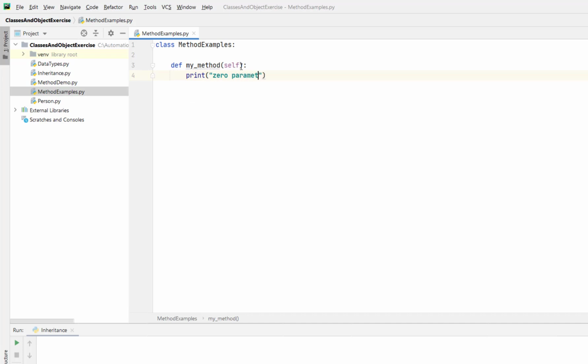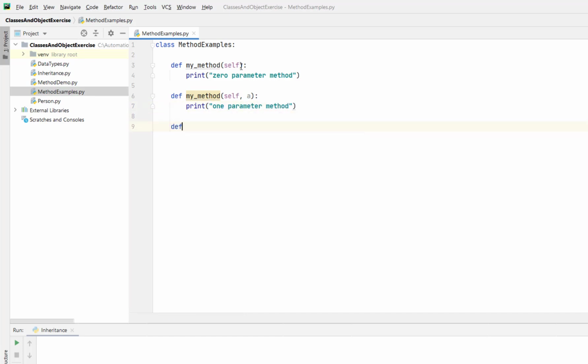0 parameter method. Now let me define another method, my_method, same name but different parameters, like a. So this method has one parameter, print one parameter method.